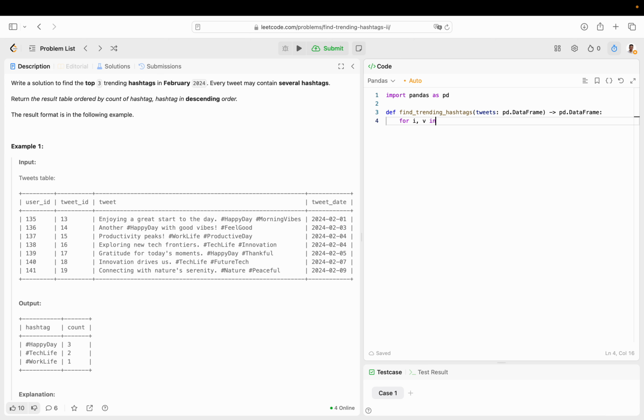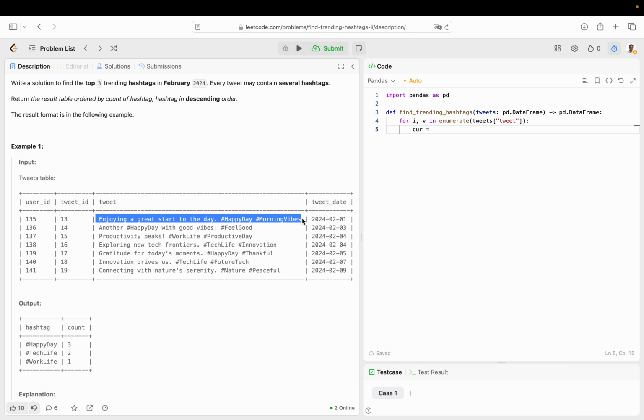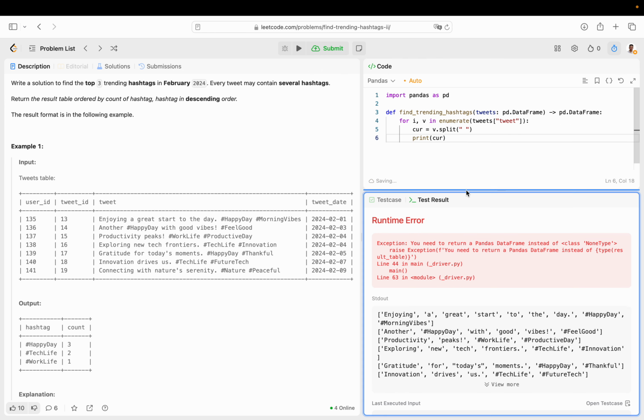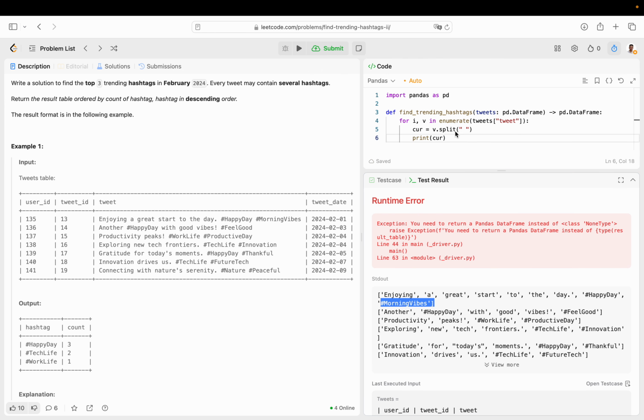So let's go ahead and loop through tweets, tweet to get all the tweets. And what we want to do is, because this is a messy string, we want to split it by spaces so we get each word separated. So if we print cur, we get a list. Cool. And now we can iterate over the list and say if the first index 0 is a hashtag, then we can pay attention to that one, right?